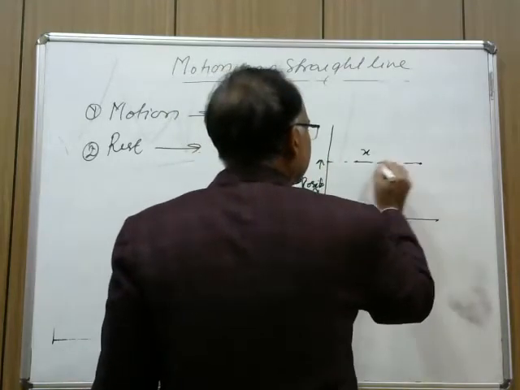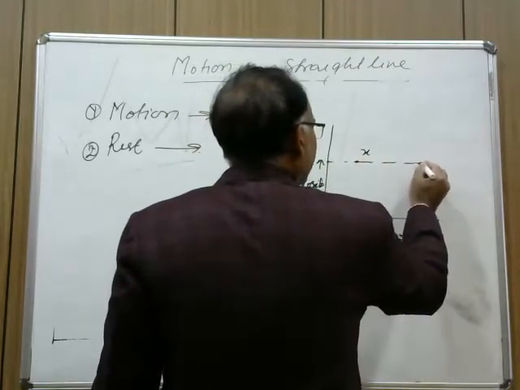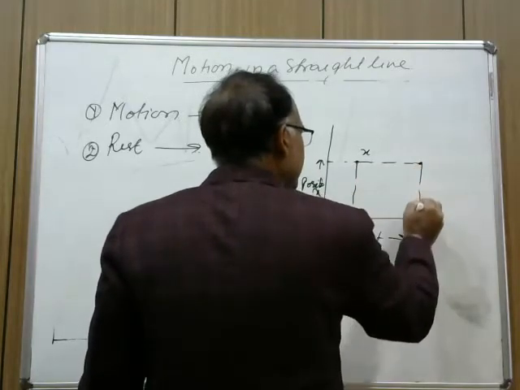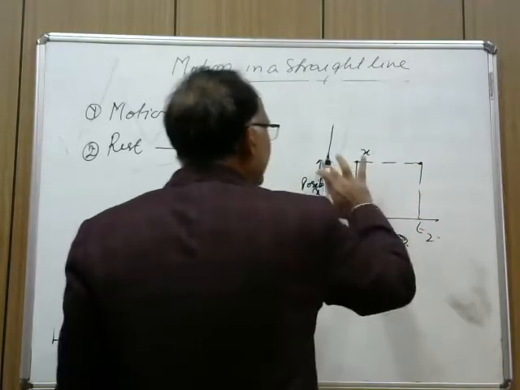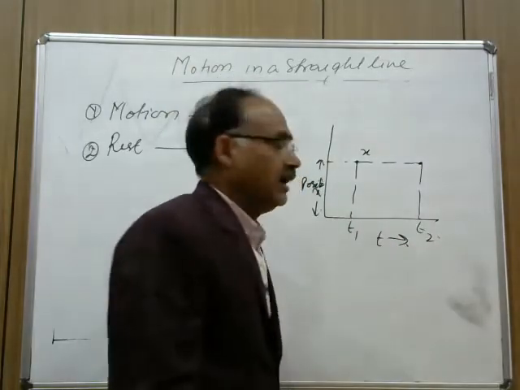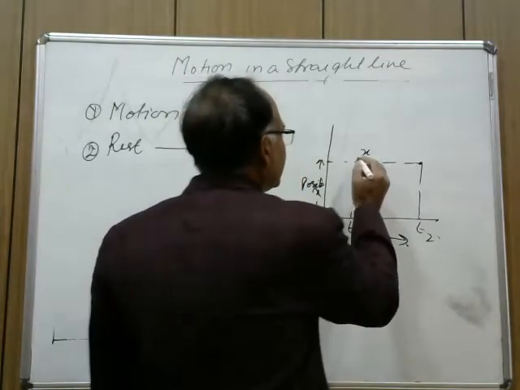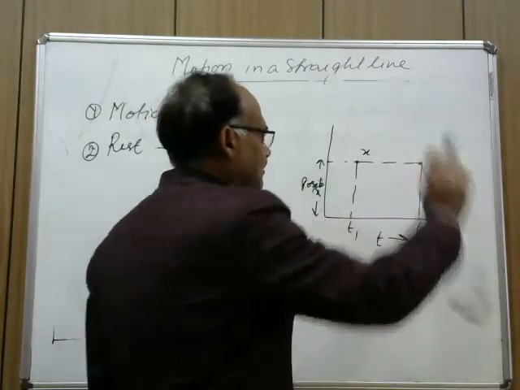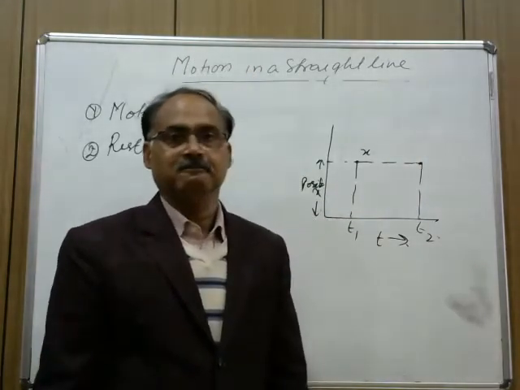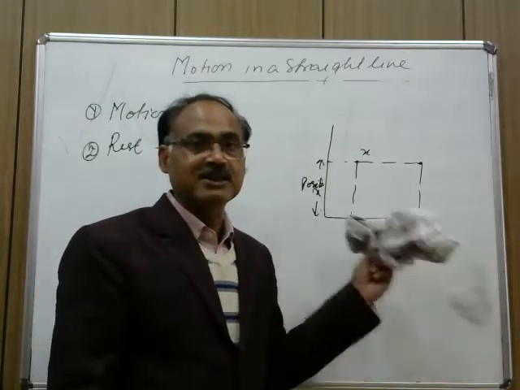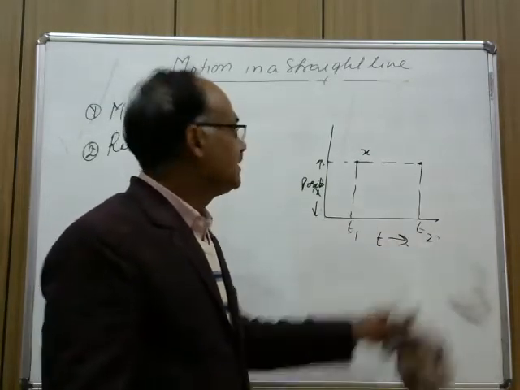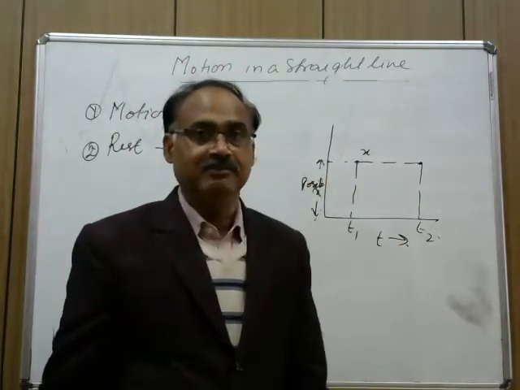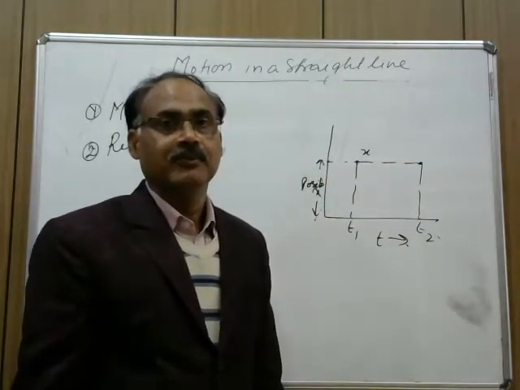Now what happens if after time t, that is, this is t1 and this is t2, the y coordinate remains x, and the coordinate of this point and the coordinate of this point are the same. Only time is different, but the y coordinate is the same. That is, x is the same.